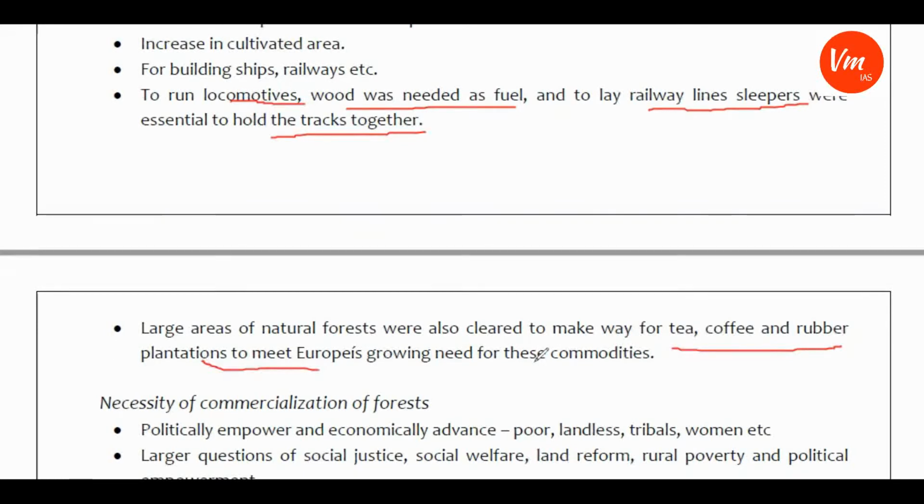So, because of all these reasons, there is an increase in the commercialization of forest during the colonial period.